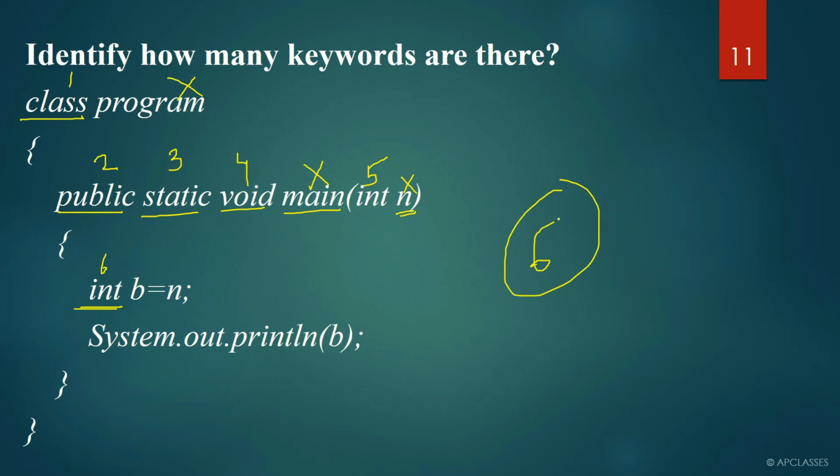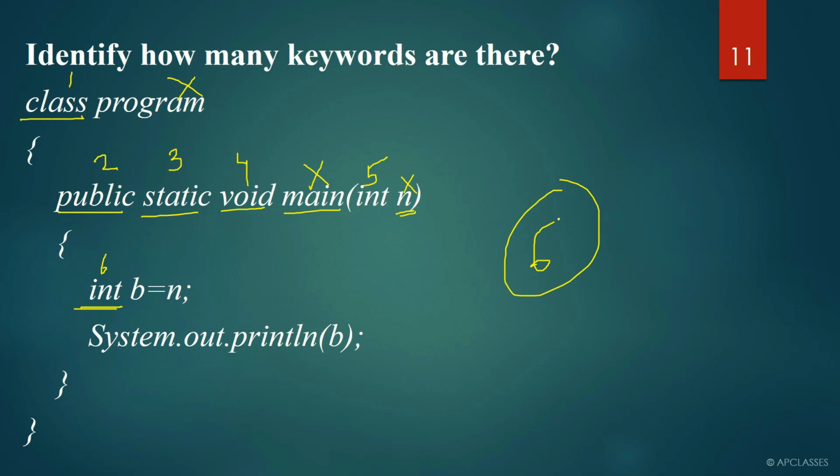So this is how we can think about keywords. A keyword has a specific meaning for the compiler, or you can say keywords are reserved words which cannot be used for any other purpose. They are only used for a specific reason. They cannot be used for any other purpose.